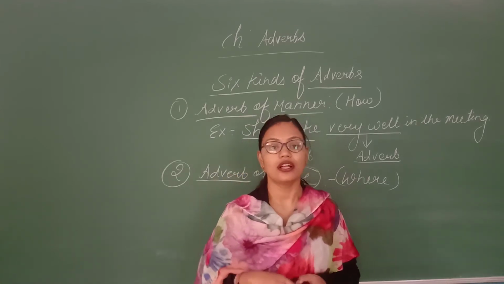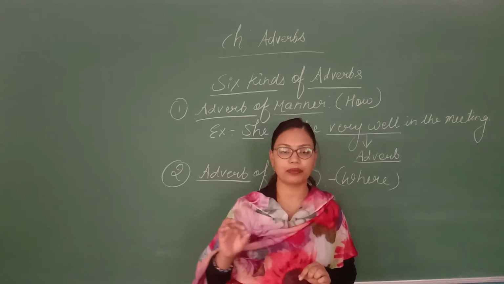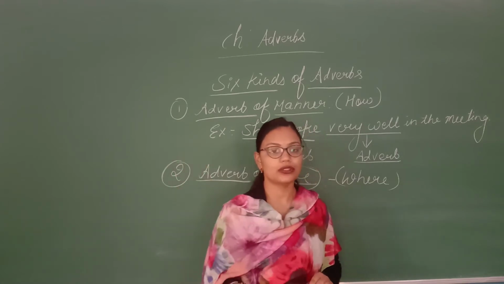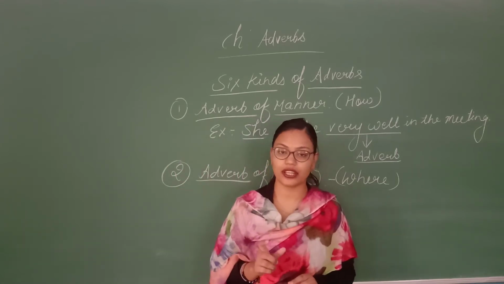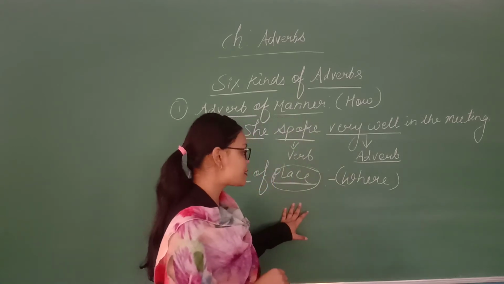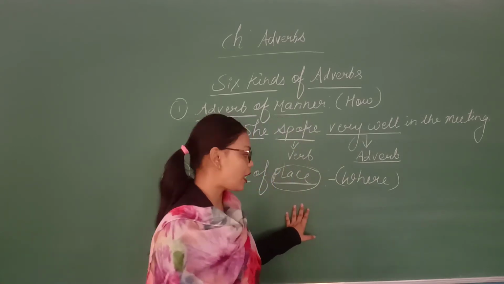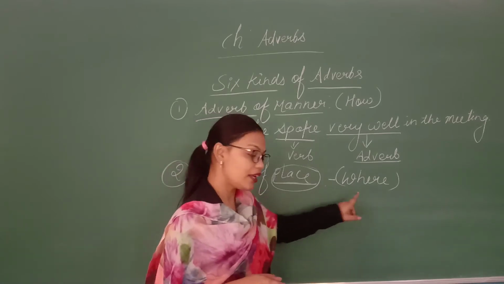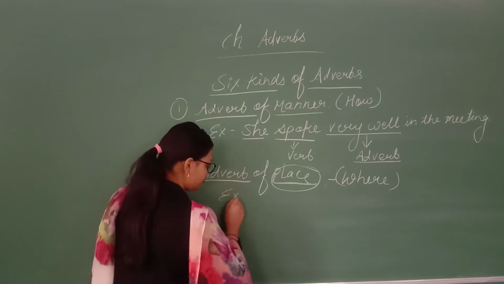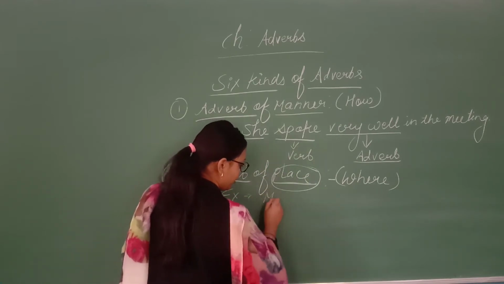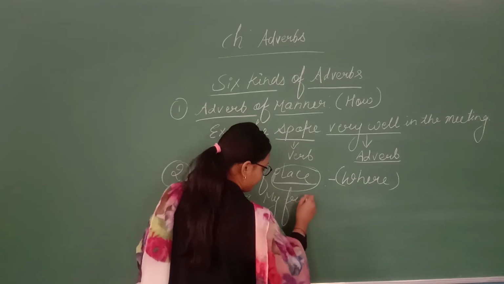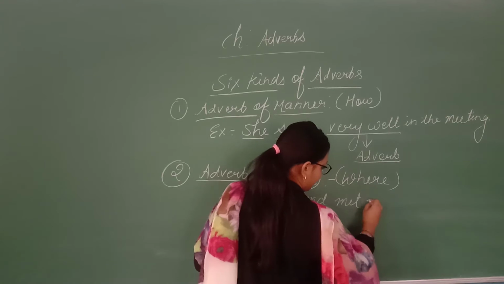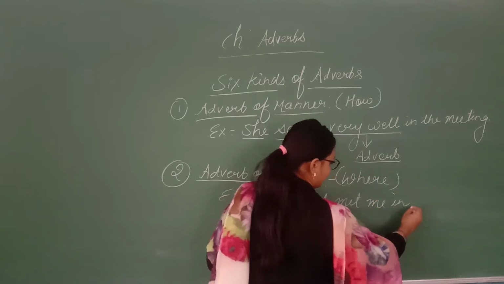Here we come to know that there was an action that took place here, there, inside the classroom, inside the room, outside the room. So here you are getting the meaning of where the action took place. So always ask, when you need to find which kind of adverb it is, once you get the question, you can ask where. For example: My friend met me in Delhi.